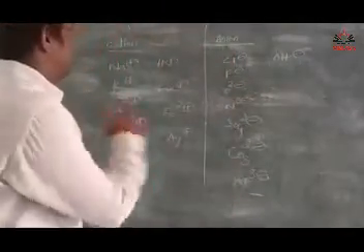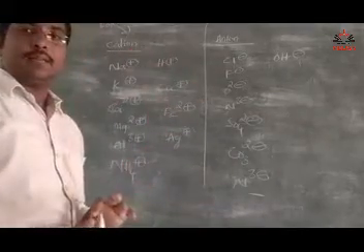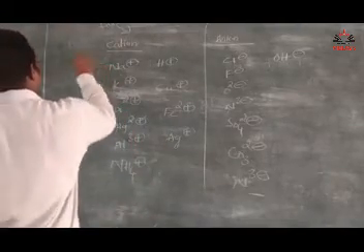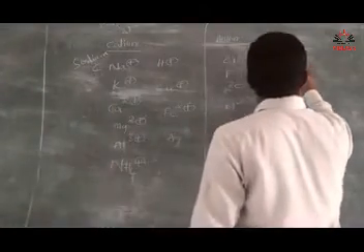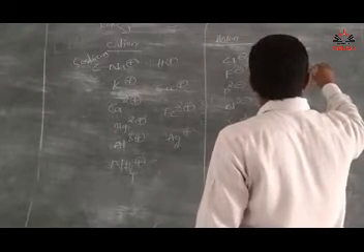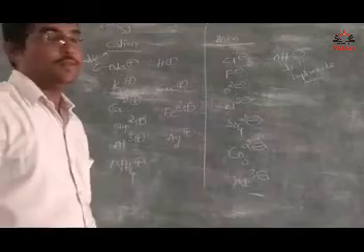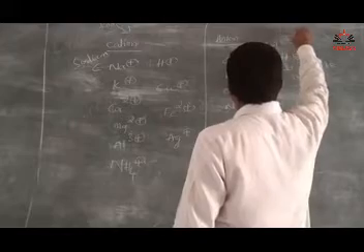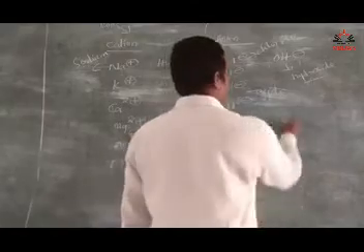If you learn the cations and anions, the formula of the compound is very easy. The name of this is sodium, and the name of this one is hydroxide. You can read it as sodium hydroxide. Similarly you can read chloride, oxide, sulfate.